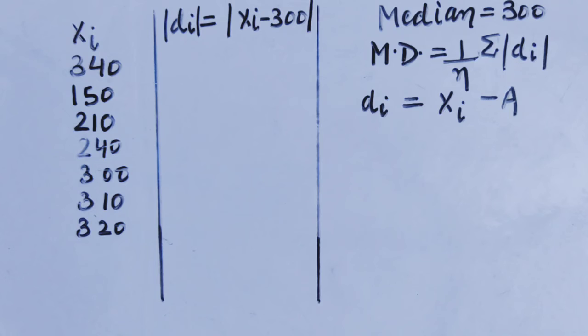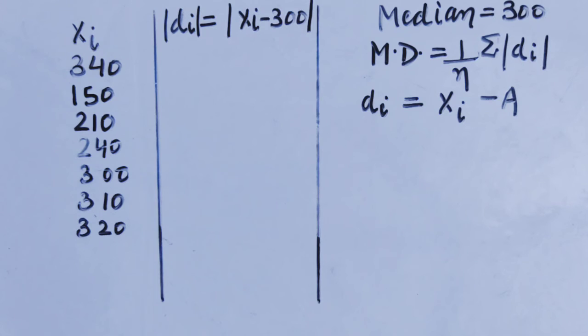So what we will do, we will subtract the median from each and every observation. तो अब हम क्या करेंगे, हर observation में से median को subtract करवाएंगे. ठीक है? Now see here, we have to subtract the median from each and every observation, and here median is 300.